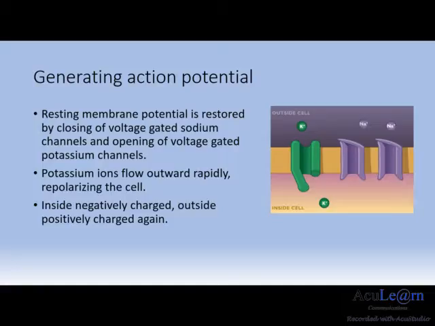This outward movement of potassium ions to the outside of the membrane serves to repolarize the cell, allowing it to be more negatively charged. Eventually, the membrane begins to return itself to resting potential, where the inside is negatively charged and the outside is positively charged again.